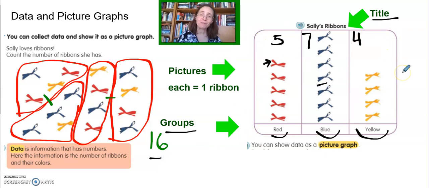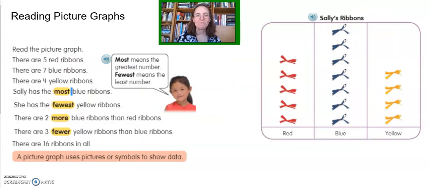Graph literally comes from an old word for picture. And so we made a picture of the numbers with pictures. And that's what a picture graph is. Now that was simple. Let's try out a slightly harder one. So one of the things we need to know about these graphs is how to read them. And there are a bunch of keywords. And we'll use Sally's graph to help us with this.